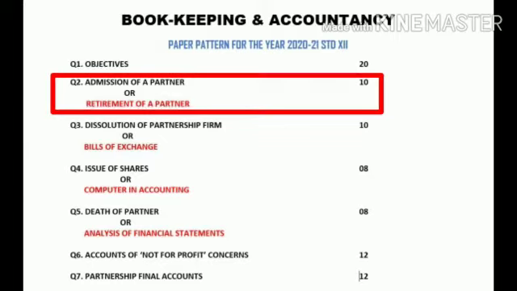Question number 2 will come from the topic admission of a partner or retirement of a partner, and this question number 2 will come for 10 marks. Retirement of a partner is highlighted with red ink. The reason is, from this particular topic, that is retirement of a partner, the questions which are going to come in your board examination will be from practical problems.